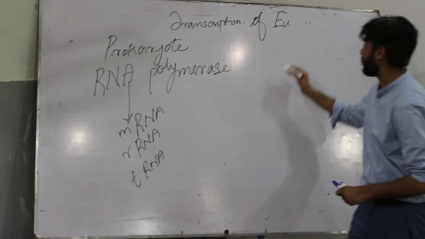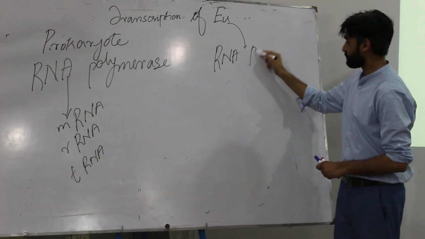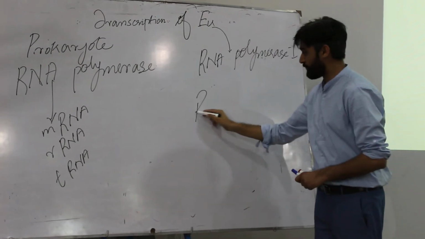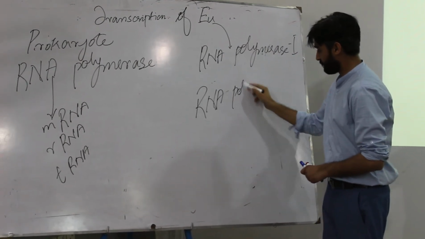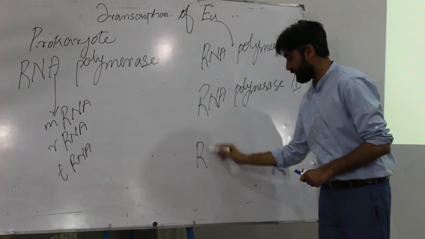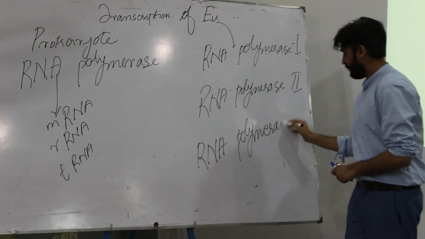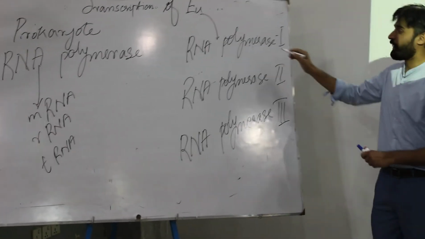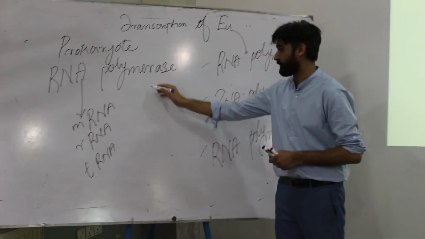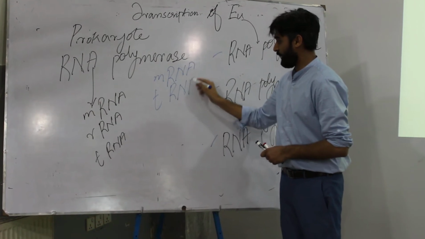What happens in eukaryotic organism? आपके पास जो eukaryotic organism है उसमें there is RNA polymerase type 1, RNA polymerase type 2, and RNA polymerase type 3. These three RNA polymerase are supposed to form different types of RNA, as we already know कि आपके पास RNA is of messenger RNA, transfer RNA and ribosomal RNA.